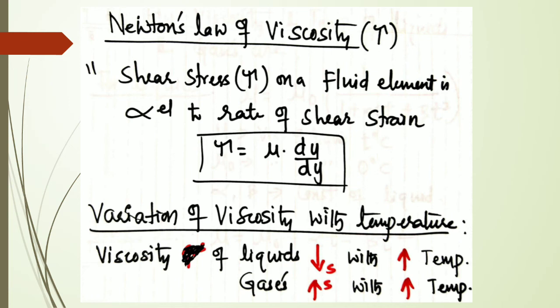When I apply a stress on one layer, the stress will also act on the adjacent layer; simultaneously, stress acts on both layers. So Newton's law of viscosity means stress is directly proportional to the rate of shear strain here. That is, tau is equal to mu into du by dy.